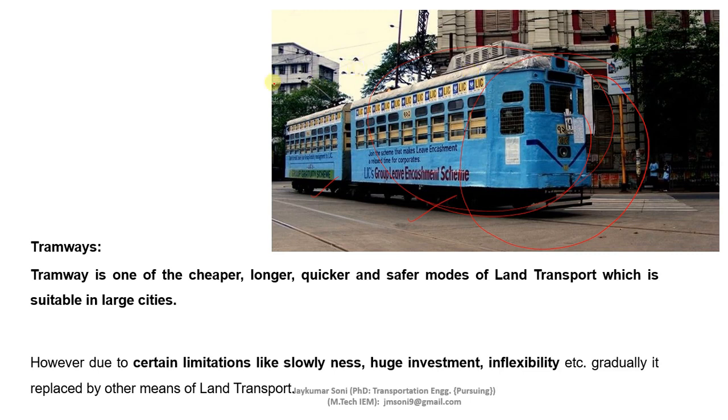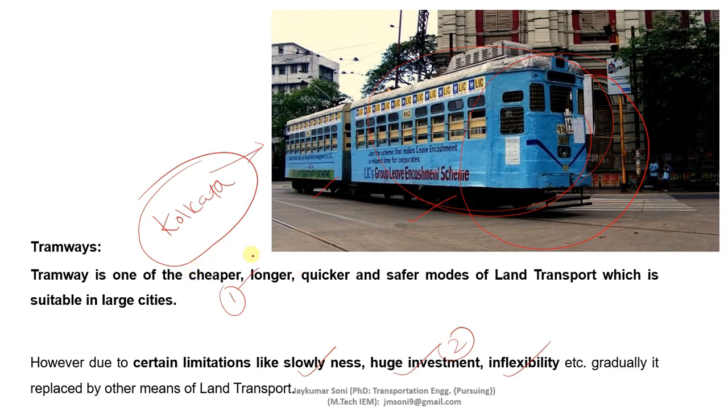Currently, you can observe tramways in Kolkata and other Indian cities. The minus points of tramways are slowness, huge investment, and inflexibility. The plus point is that they are cheaper. Both of these, cheaper and huge investment, are contradictory.